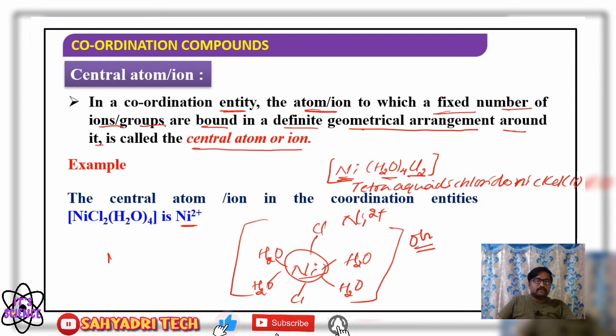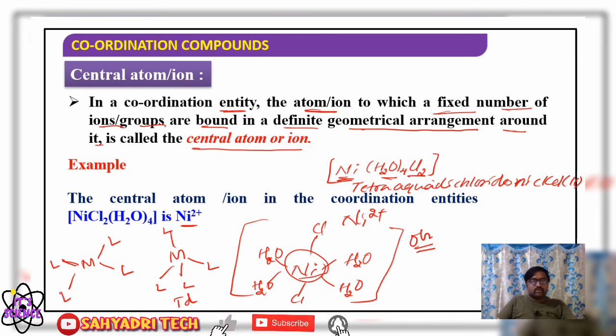If I consider L4, if four ligands are present, then how can I write? We have a possibility here. It may be tetrahedral, or we have one more geometrical possibility. The metal is present at the center, and the four ligands make a square planar geometry.